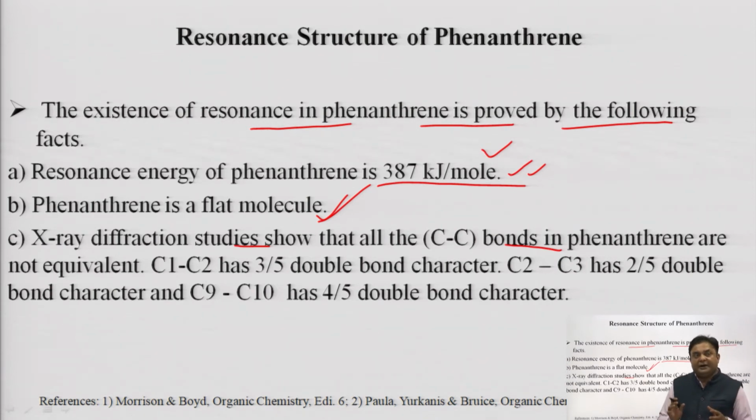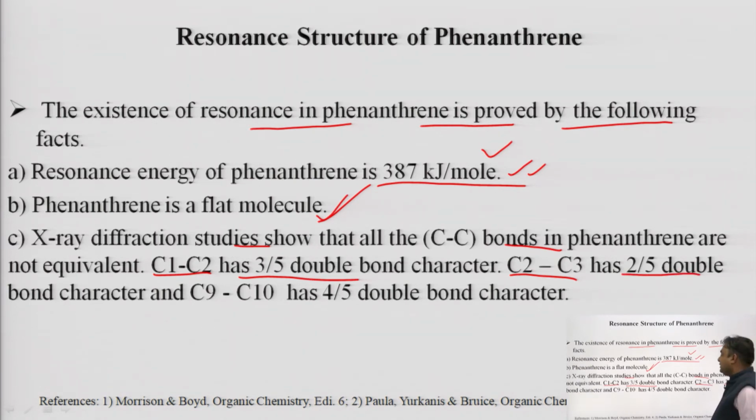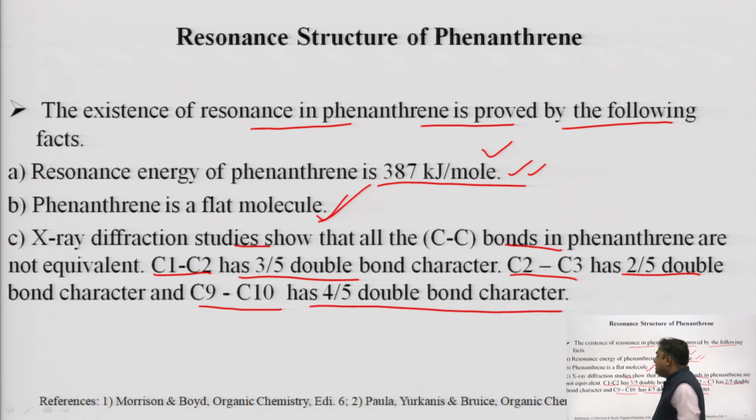If we go separately one by one, we see that the bond between the first carbon and the second carbon has 3/5 double bond character, while the bond between carbon number 2 and carbon number 3 has 2/5 double bond character, while the bond between carbon 9 and carbon 10 has 4/5 double bond character. So you can say that there is a difference in the double bond nature of phenanthrene.